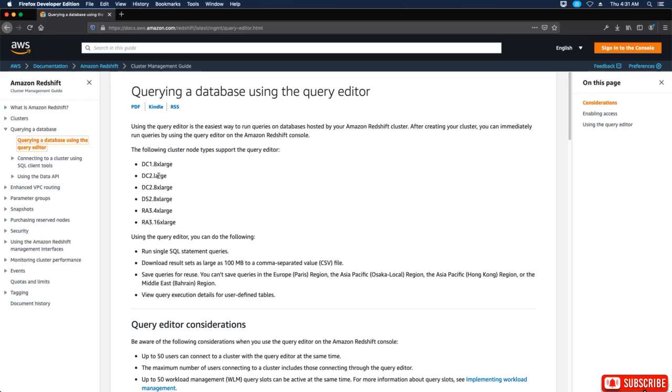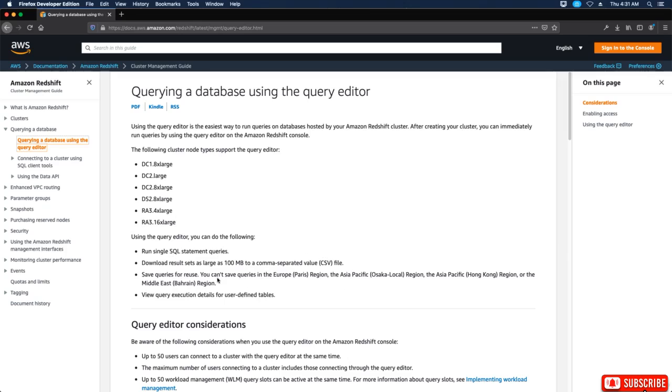DC1.8xlarge, DC2.large, DC2.8xlarge, DS2.8xlarge, RA3.4xlarge, and RA3.16xlarge. Using the query editor, you can do the following.